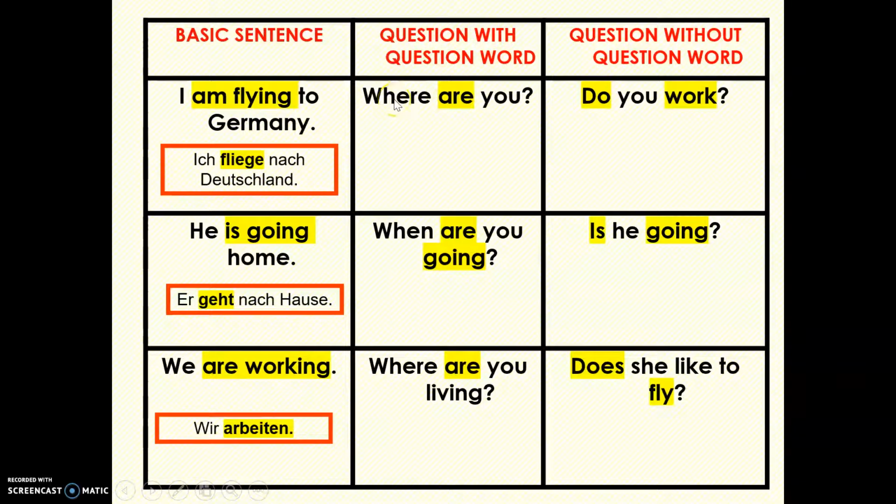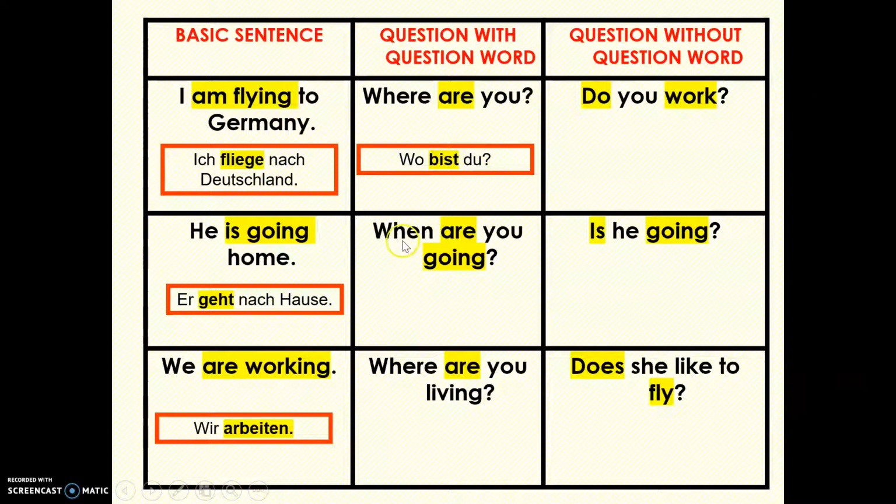Now we're going to look at the second column here, which is a question with a question word. So the first one's very simple. Where are you? The question word comes first. The verb has to be second, and then the subject. So this one is one of the rare instances when the English word order and the German word order are identical. Wo bist du? Wo bist du?